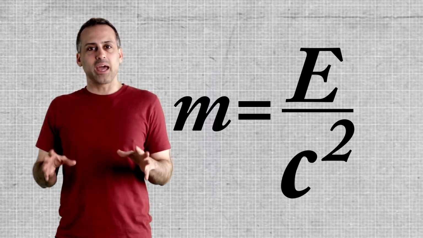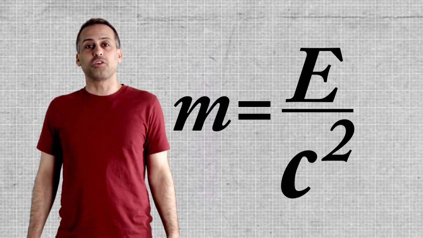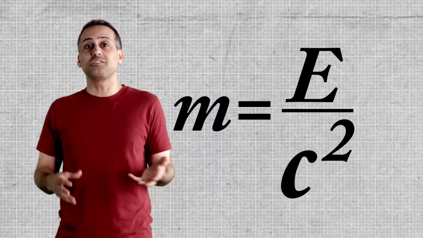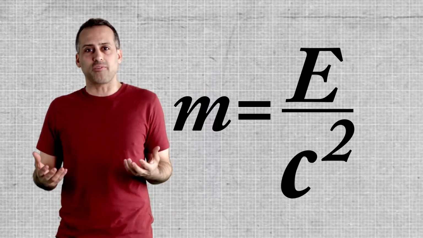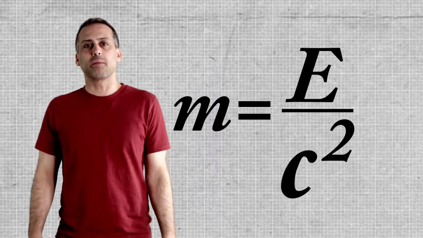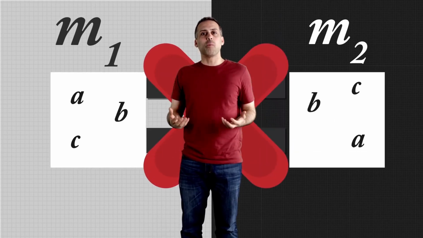I think instead we can get a better sense of what m equals e over c² means if we start with some things that it implies that seem at odds with our everyday experience of mass. Here's a pretty mind-blowing one. Even if two objects are made up of identical constituents, those objects will not in general have equal masses.